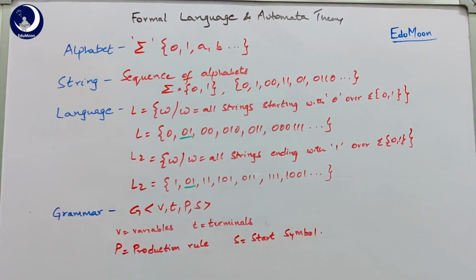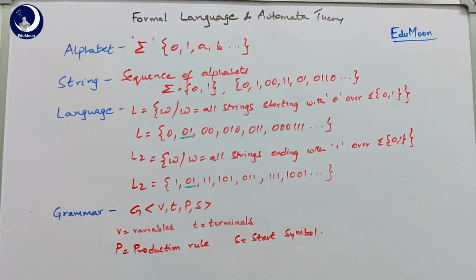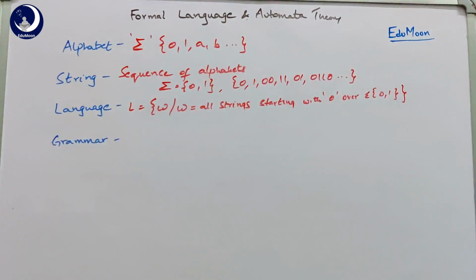Let us assume that G is a grammar with 4 tuples called V, T, P, S respectively, where capital V is a set of variables, T is a set of terminals, P is the production rules which generate the terminals from the variables, and S is the starting symbol which is also a member of the variables. So S belongs to V here.